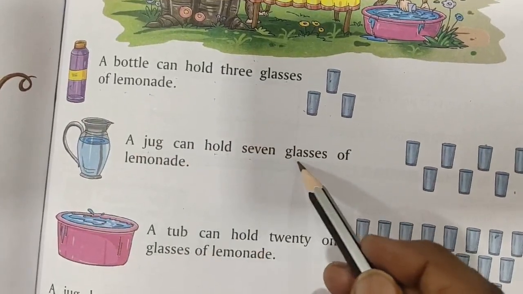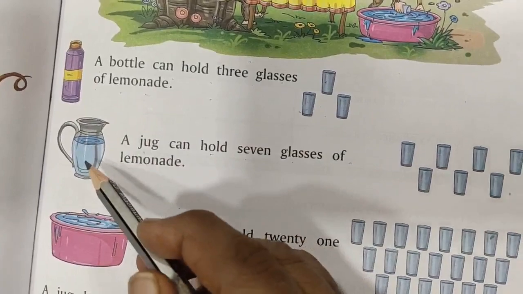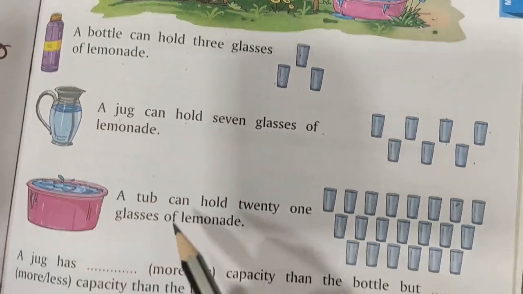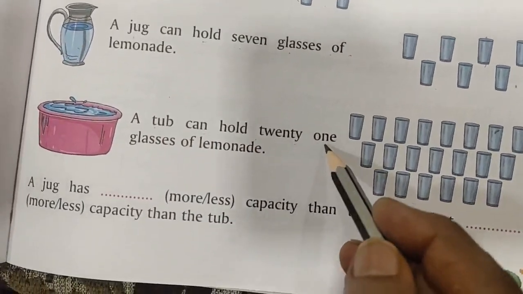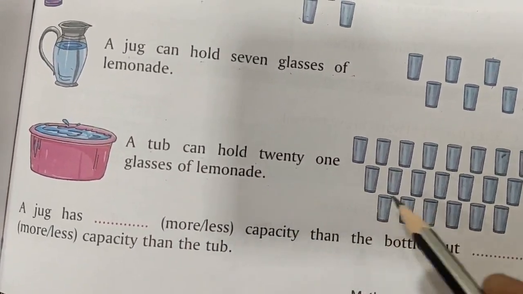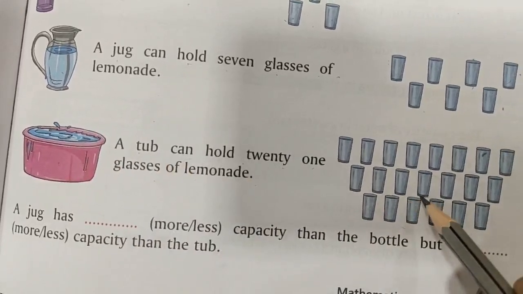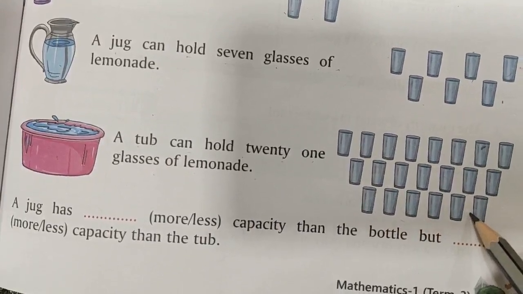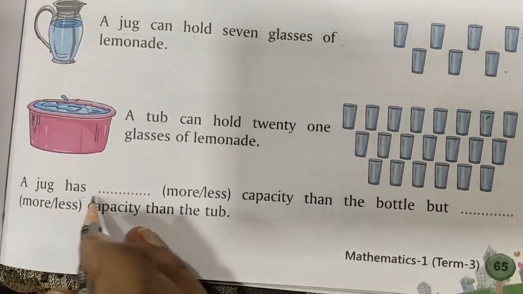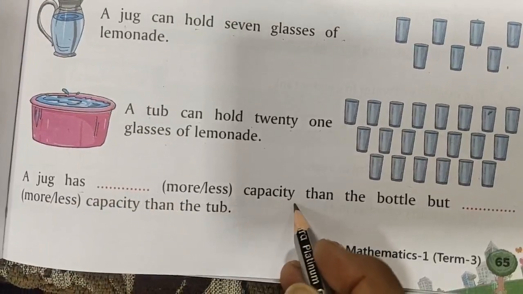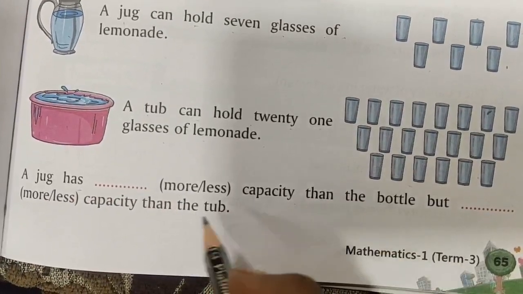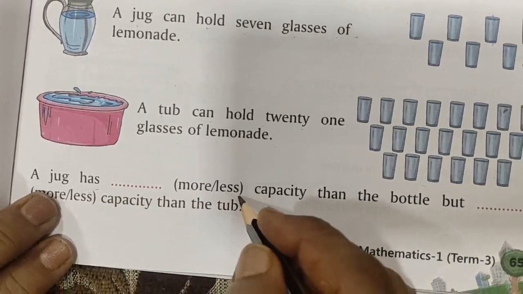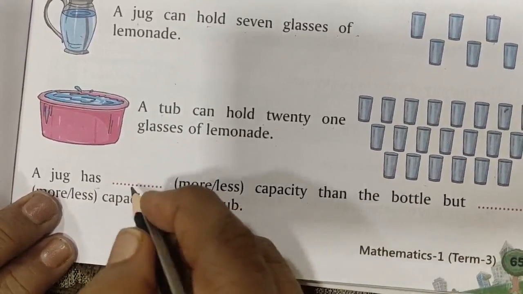A jug can hold 7 glasses of lemonade. And a tub can hold 21 glasses of lemonade. Do you understand now? A jug has more capacity or less capacity than the bottle? Huh, children? A jug has more capacity or less capacity than the bottle?